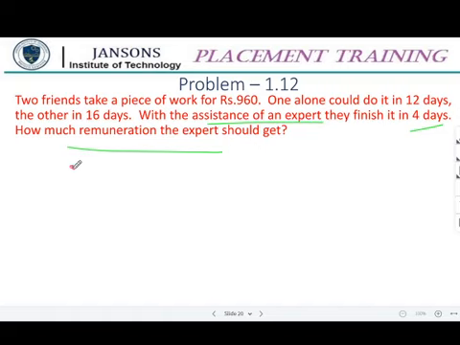So let me take 1 by 12 as 1 day's work of A, our first friend, right? And 1 by 16 is 1 day's work of B, plus 1 by X is going to be the 1 day's work of an expert, correct?